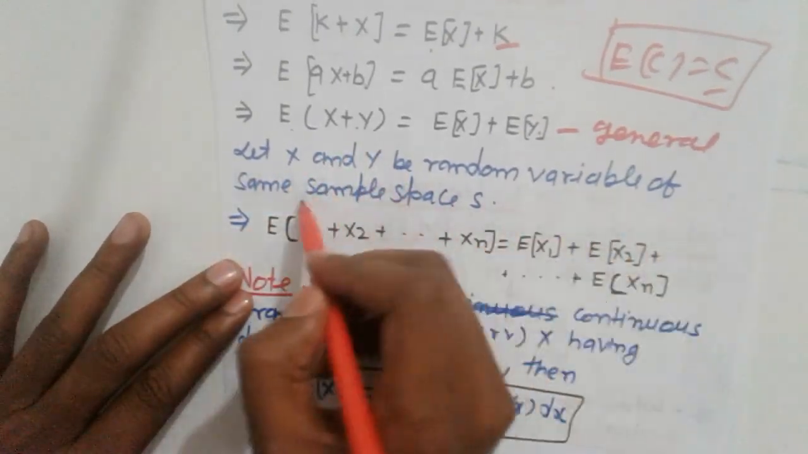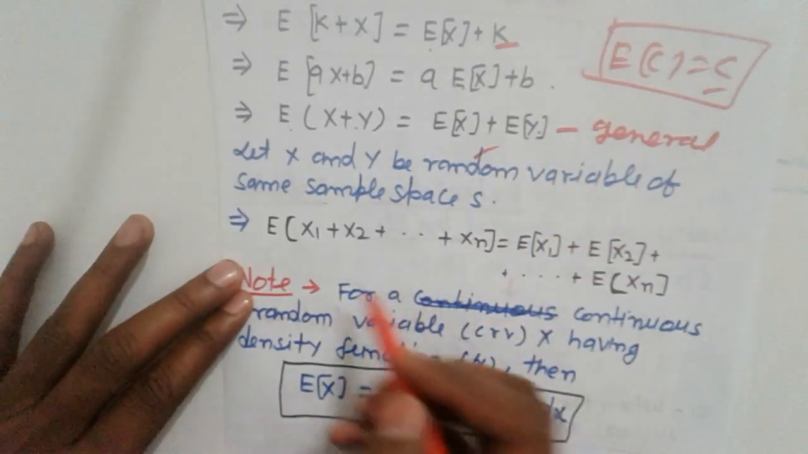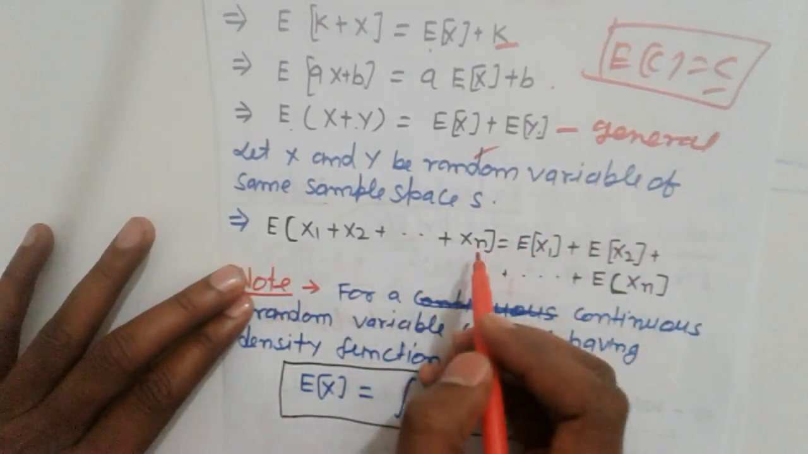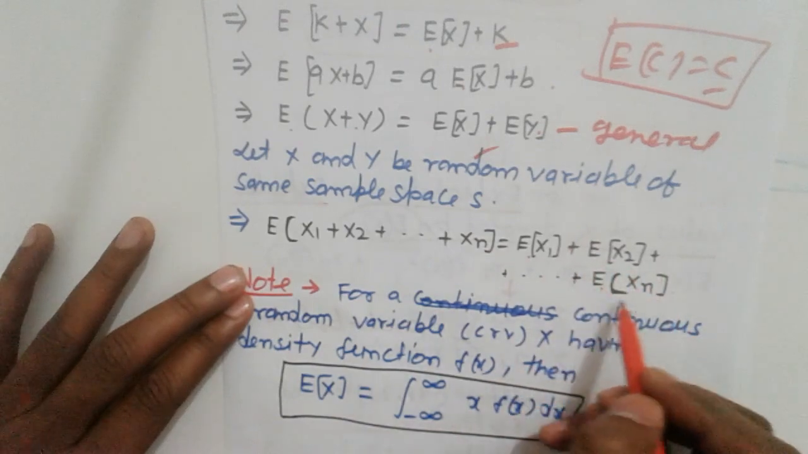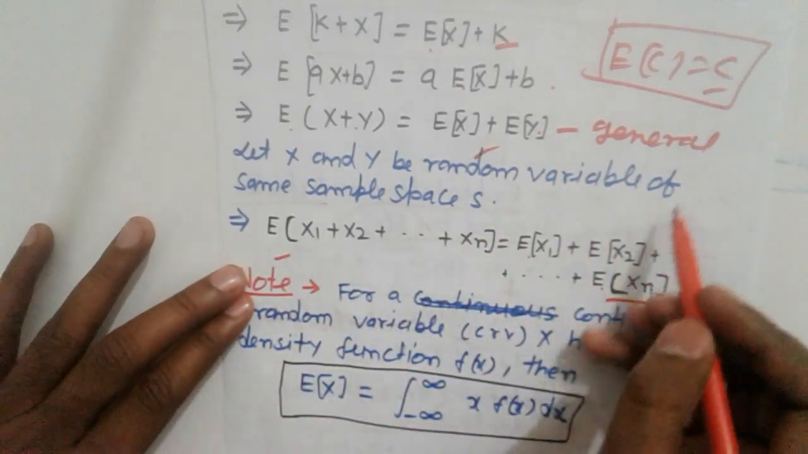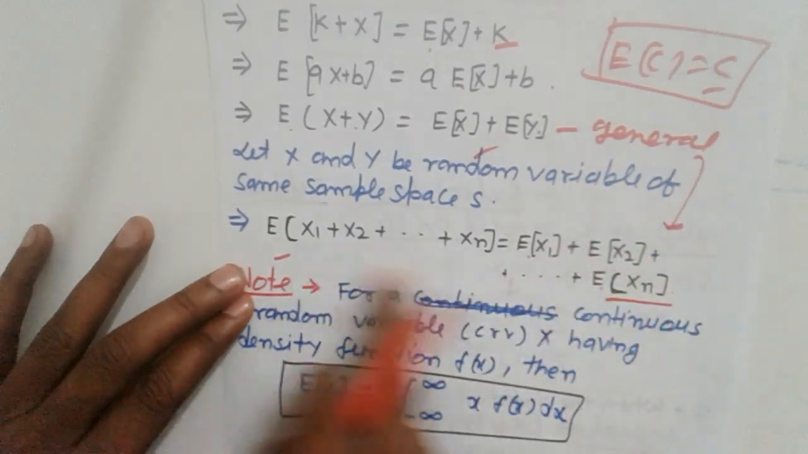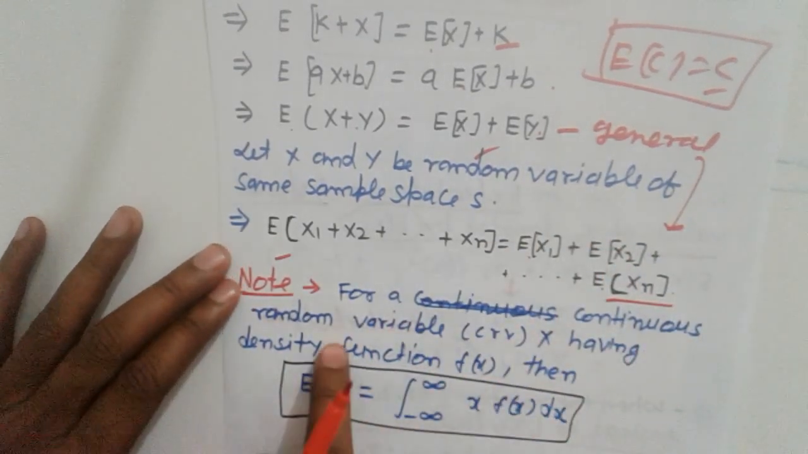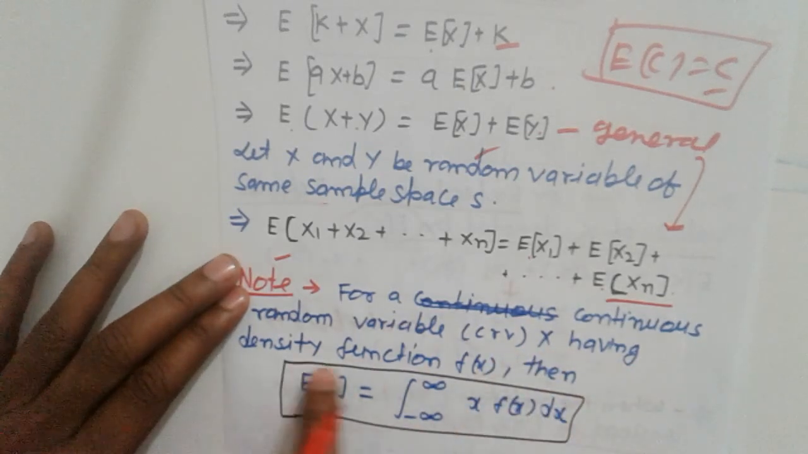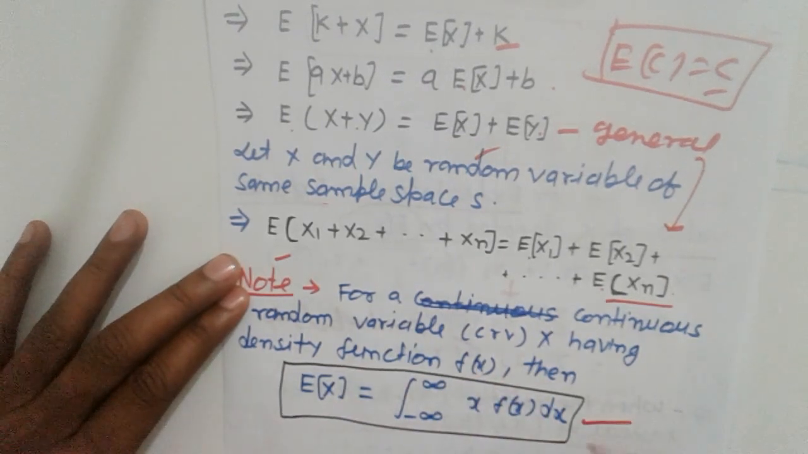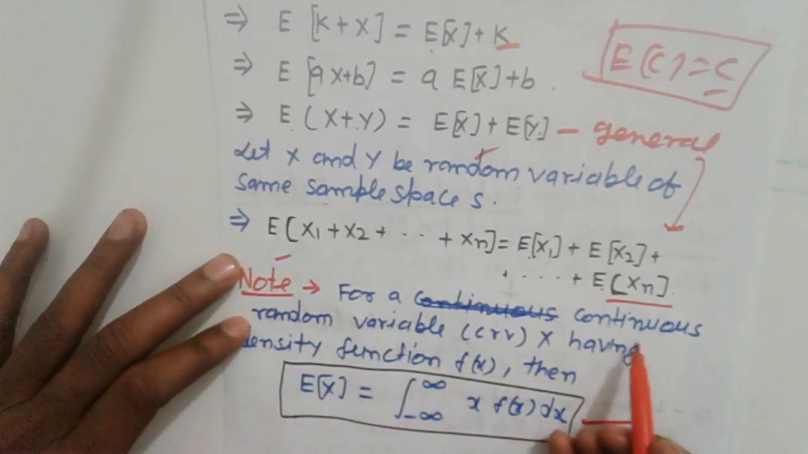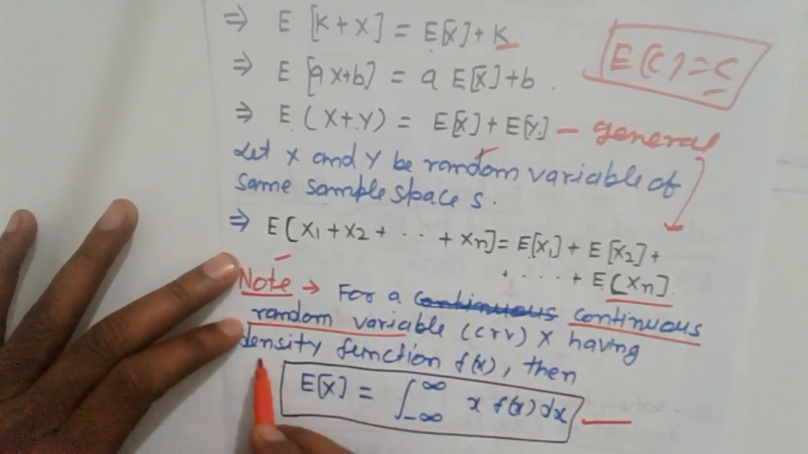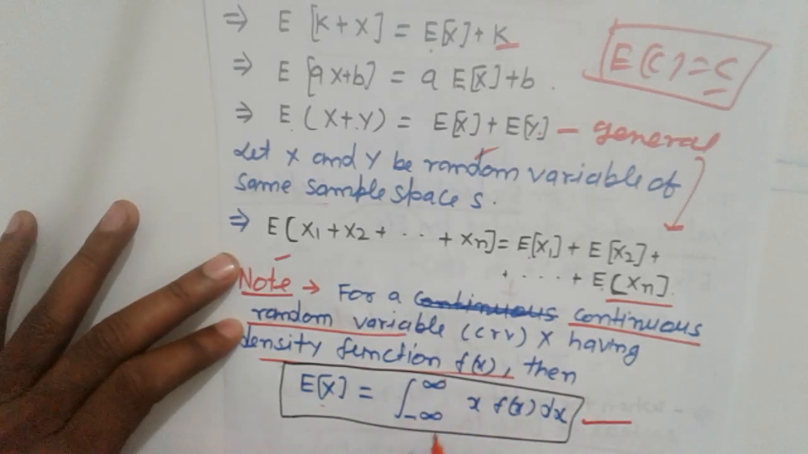Let X1, X2, ..., Xn be random variables on the same sample space. Then E(X1 + X2 + ... + Xn) is E(X1) + E(X2) + ... + E(Xn), which is a general property, so don't get confused. For a continuous random variable X having density function f(x), E(X) is equal to the integral from minus infinity to infinity of x f(x) dx.